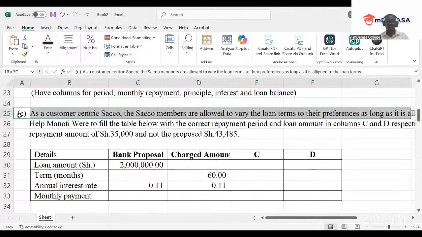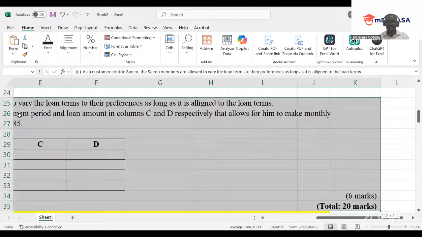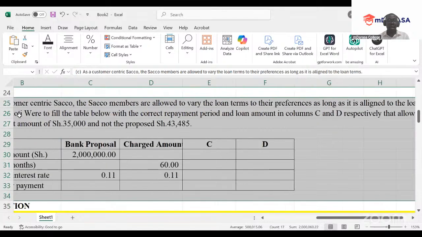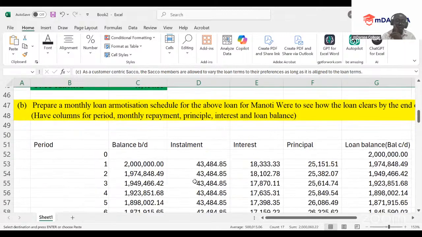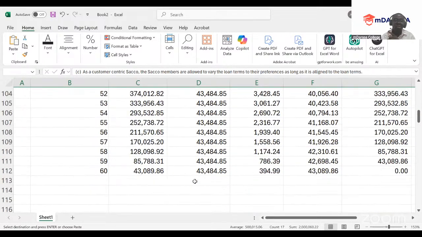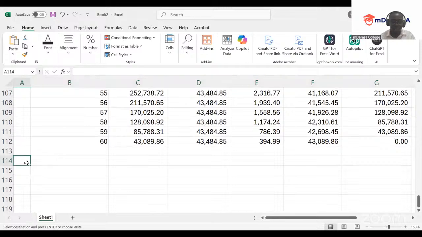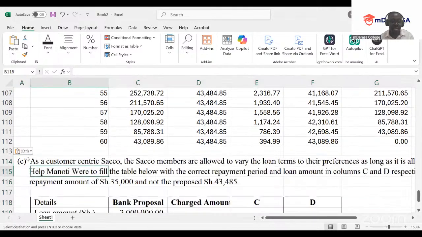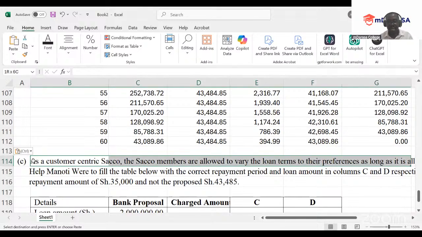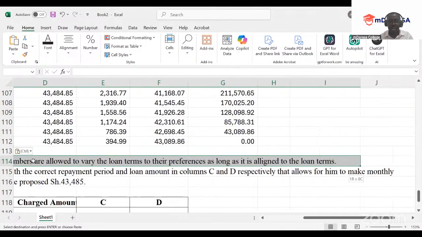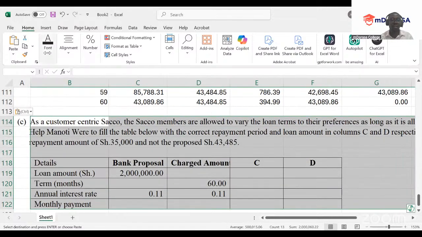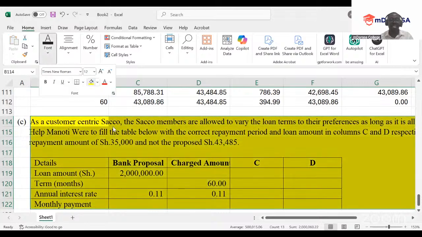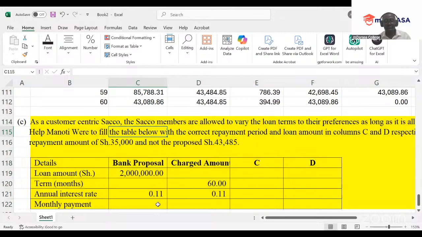This is another secret that Mwalimu will want to share with us. As I've told you, the secret is how good are you with these functions? The mistake that a lot of students normally tend to make, those who do self-study, is to say, I am good in Excel, I use Excel every day at the workplace. But it is not every day that you prepare loan amortization or NPV in Excel at your workplace.